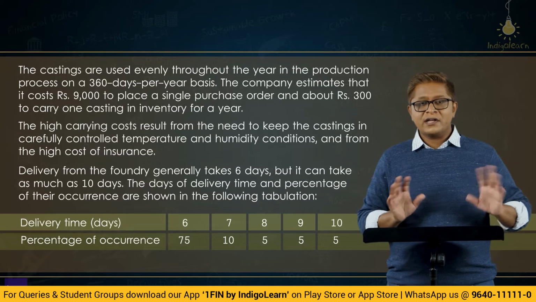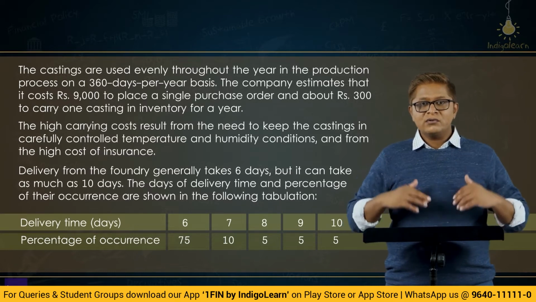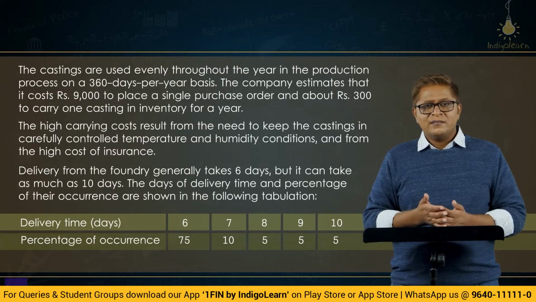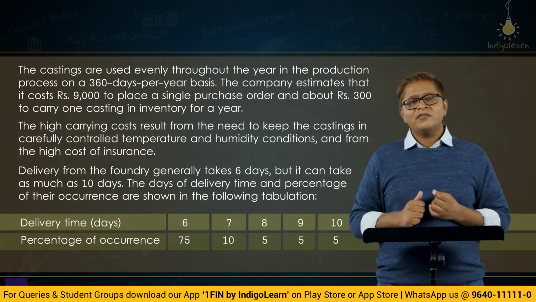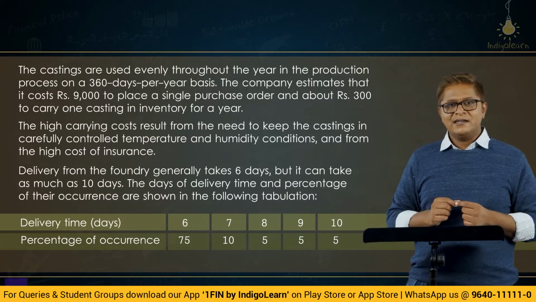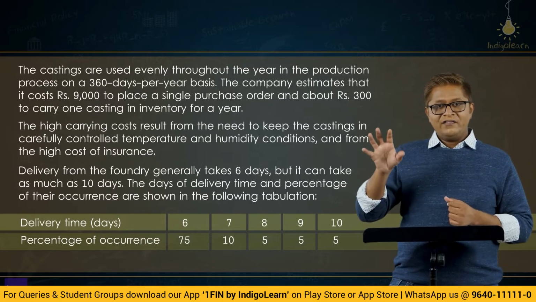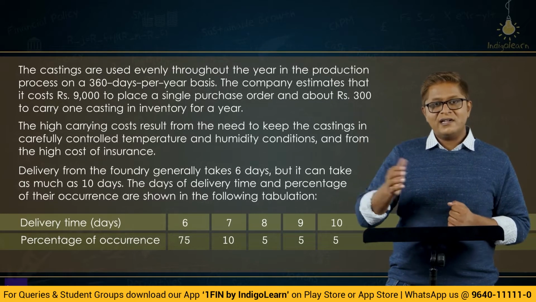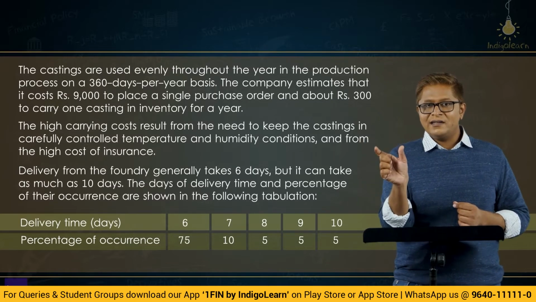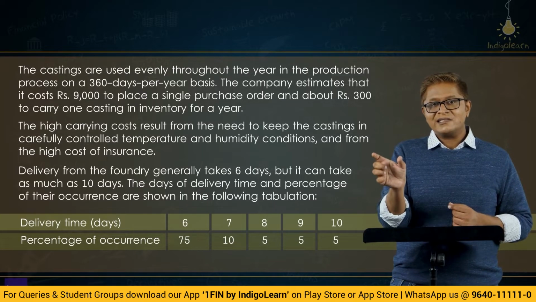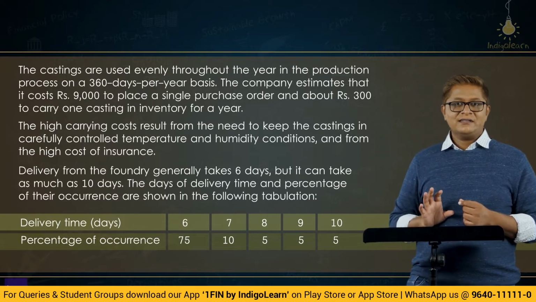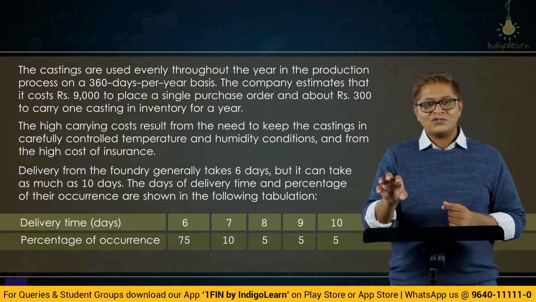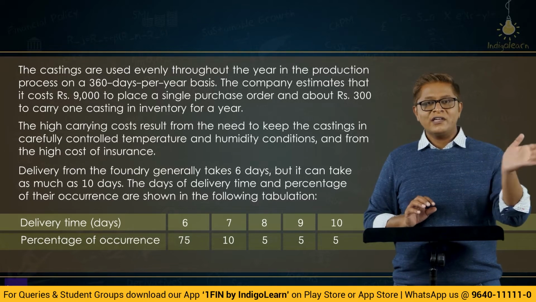Sir, I cannot afford to take a 25% risk. I want to reduce the chances of stock out. Then keep more stock in inventory as buffer. Maybe keep for 7 days. What will happen if you keep safety stock for 7 days? There is a 75% chance that you will get it in 6 days, and an additional 10% chance that you will get it in 7 days. So cumulatively, there is an 85% chance that you get the material in 7 days. That means there is an 85% probability of not going stock out, 15% probability of going stock out.